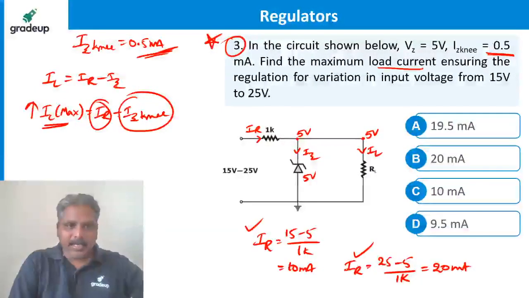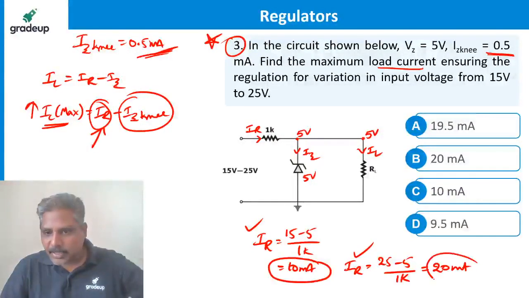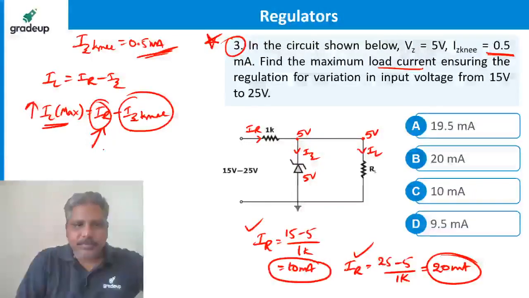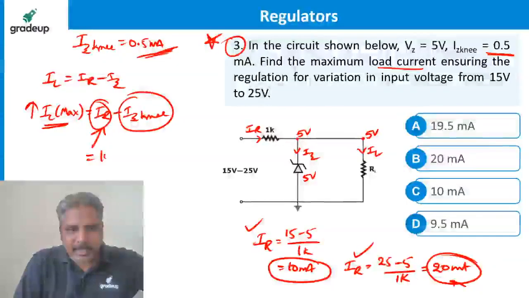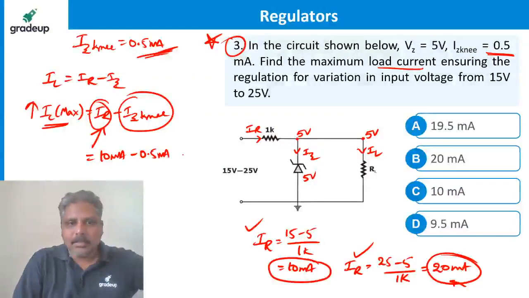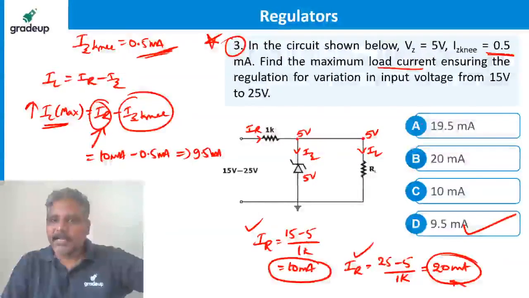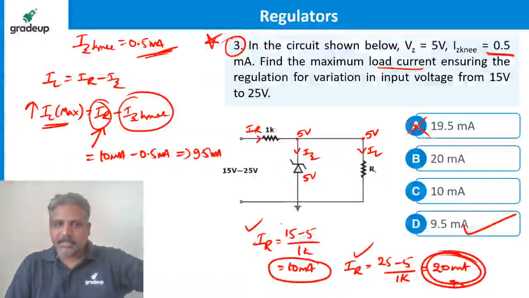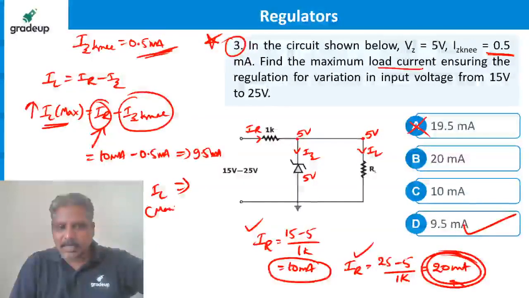Now the question is, in place of IR, what do I have to substitute? I have to substitute 10 milliampere, minus IZ knee of 0.5 milliampere. The answer is 9.5 milliampere. This is the correct answer, not 19.5. Suppose I substitute the other one, I am getting IL maximum as 19.5 milliampere.